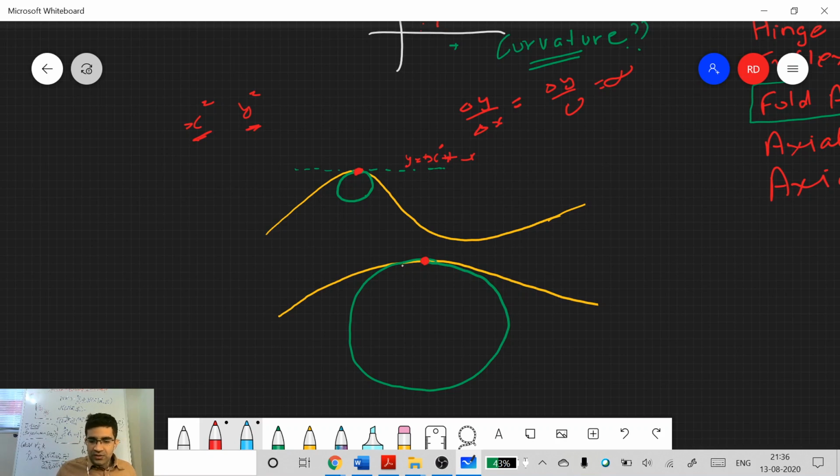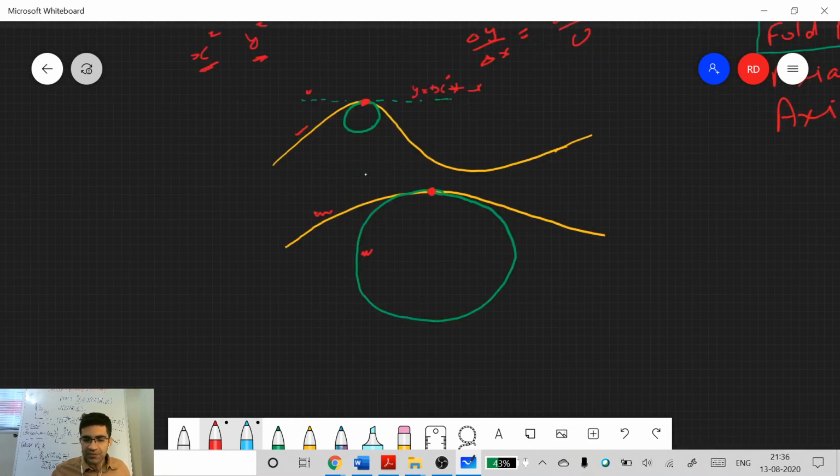So do you get this? The curvature of this circle and the curvature of this yellow line at this point become the same. That is how we are trying to draw. For a line, what is a tangent? A tangent means that the slope of the line and the slope of this yellow line become the same and they are touching each other. Similarly here, the slope is changing, so the curvature of this circle and the curvature of this yellow line are the same at this point. So you try to inscribe such a circle.